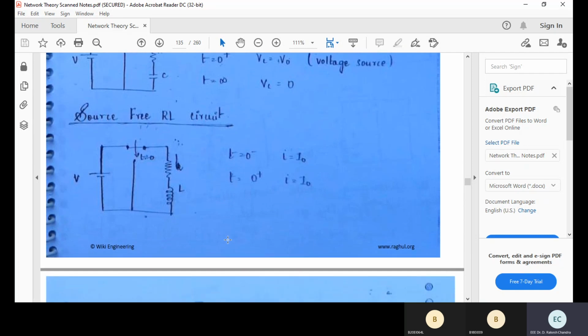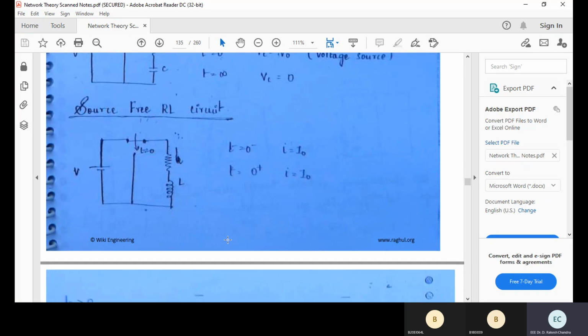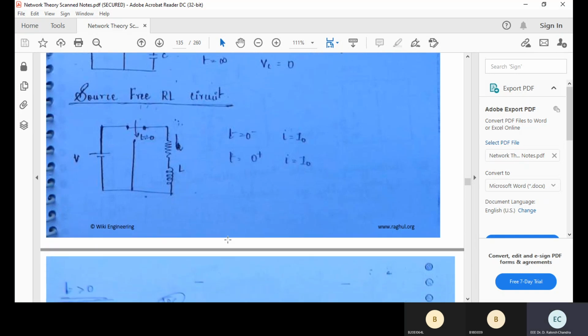If we talk about a source free RL circuit, that means no source is present. We just switch over to position 2. If you look at the screen here, previously it is in position 1 where the source is present. Now it is moved to another position where the source is not present. So it's a source free RL circuit.